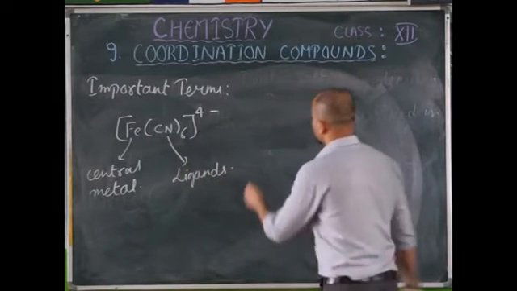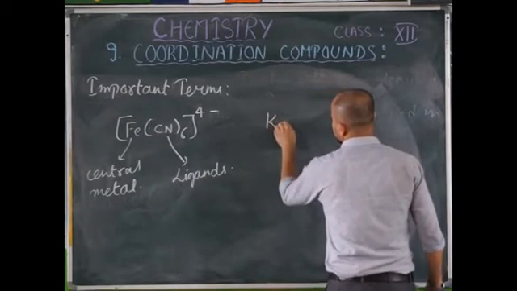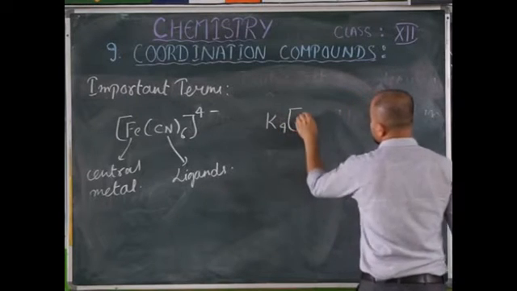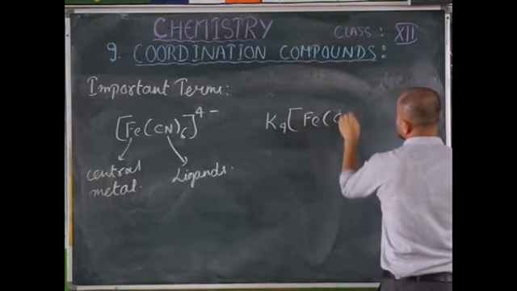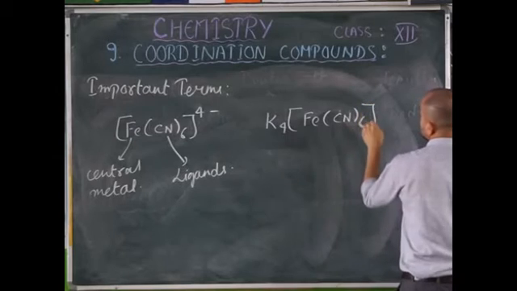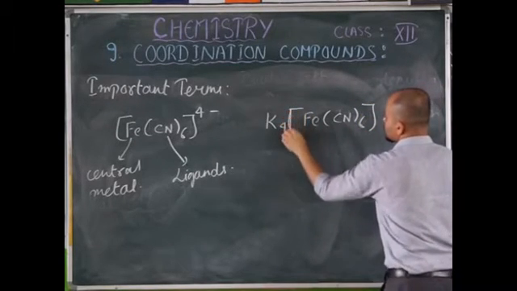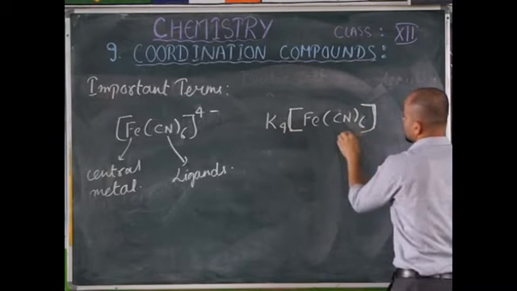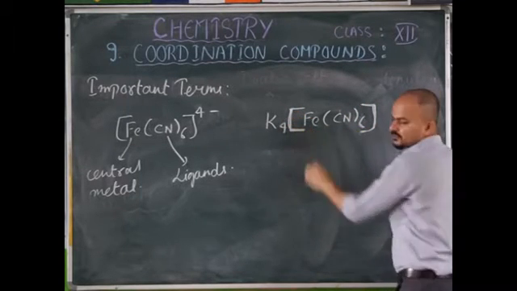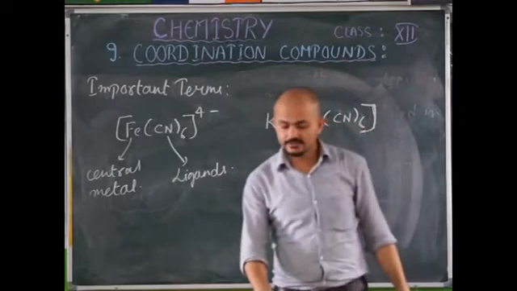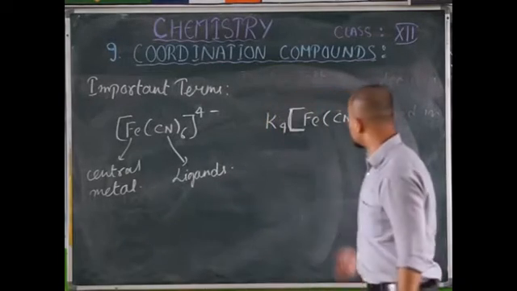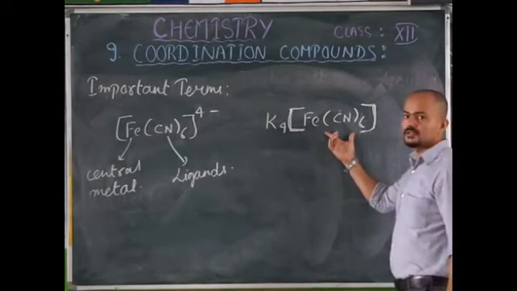And one more thing you have to know, as we have taken this complex K4[Fe(CN)6]. Here, this part, which is present inside the bigger bracket, this part is known as what? Coordination sphere. This is known as the coordination sphere.